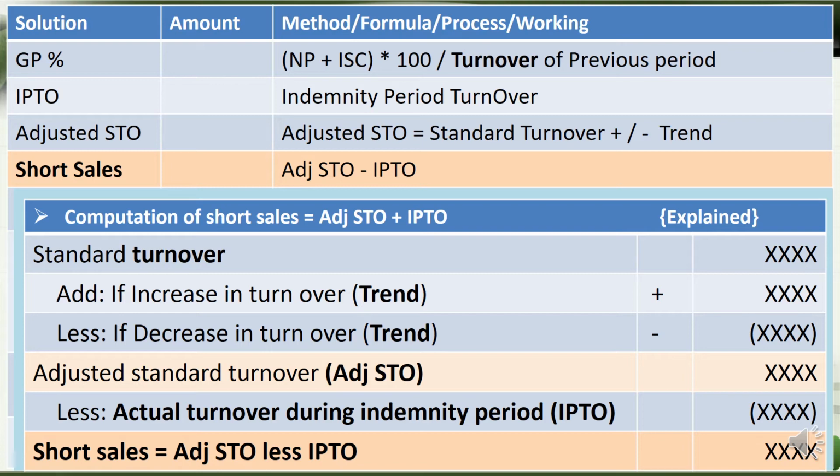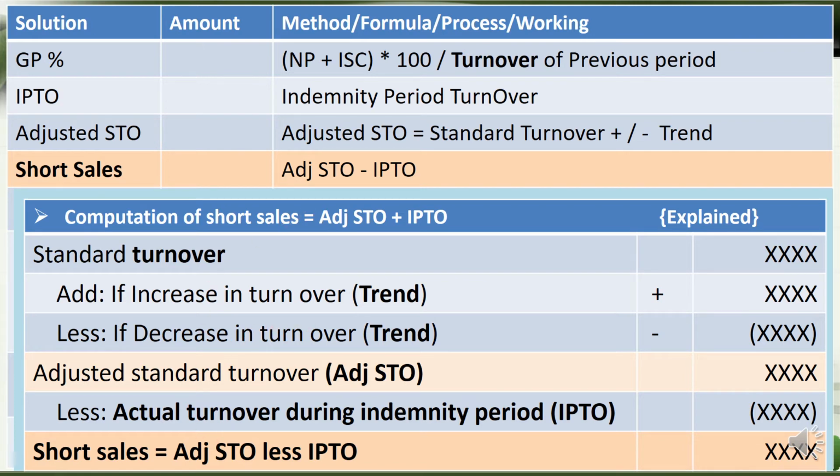So what does that mean? What should actually be the normal situation? What should the sales be? Because of the indemnity situation, because of the damage that occurred, the sales is reduced. So what is the shortfall? That is what we are computing, the short sales. Normally this is the template that we use to compute the short sales. Suppose some question comes, we can use this template.